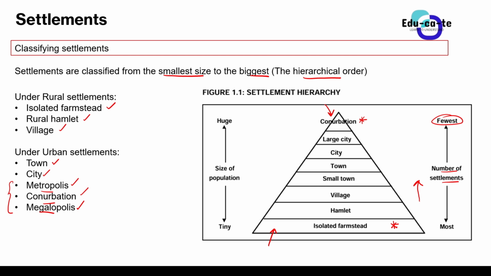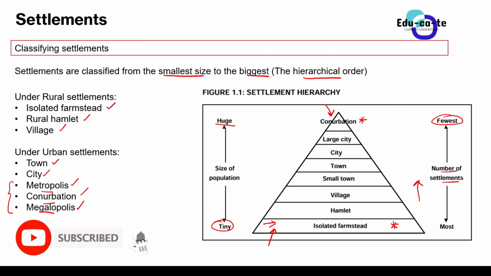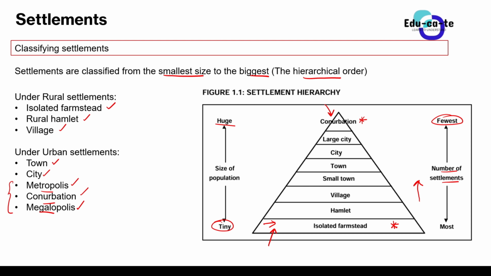The size of the population works a different way. We have got a tiny population at the isolated farmsteads. At the farms, basically, we have got fewer people. The population is small. But at the conurbations, we have got a huge amount of people. So this is how we understand this settlement hierarchy or hierarchical order.